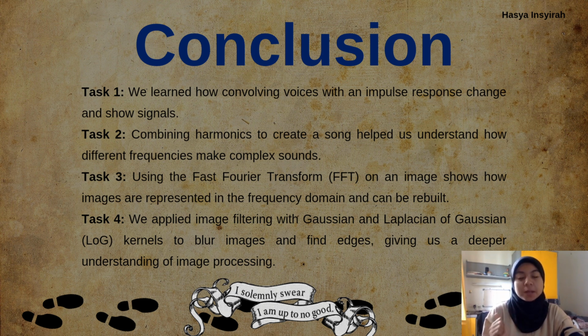And then in task 3, by using a fast Fourier transform, FFT, on an image, we show how images are represented in the frequency domain and can be rebuilt. And then in task 4, we apply image filtering like Gaussian and Laplacian of Gaussian kernels to blur images and find edges, giving us a deeper understanding of image processing. Hence, we improve our MATLAB skills and saw how these concepts are used in practice.